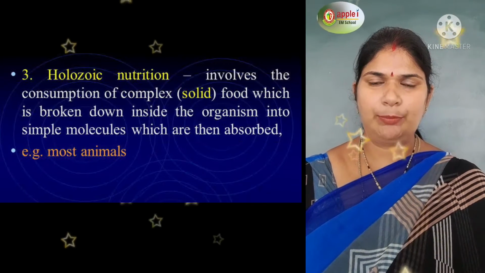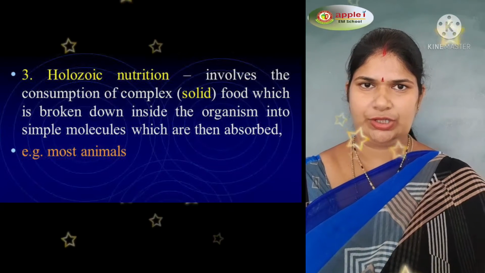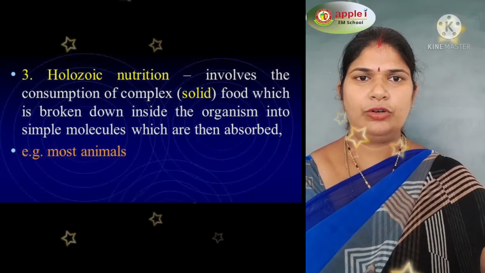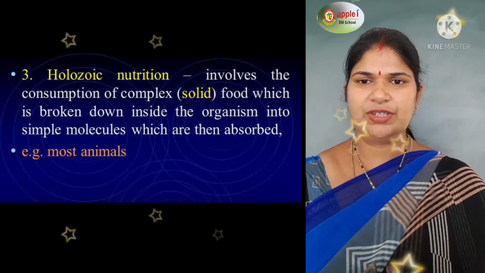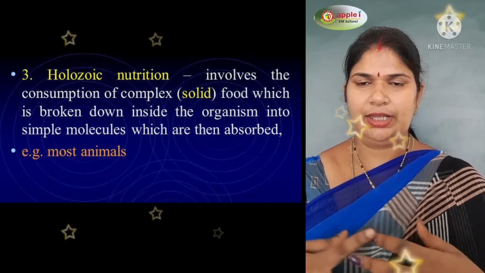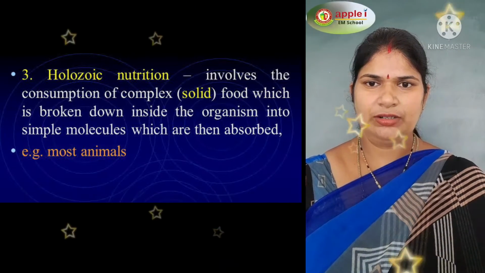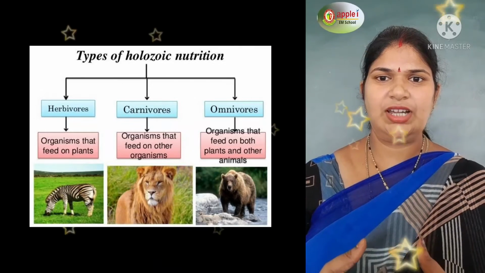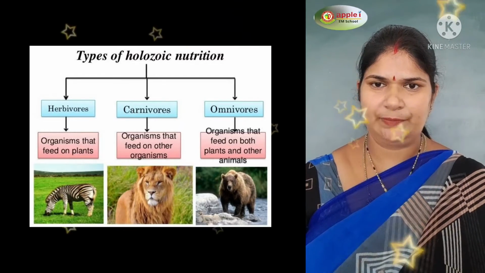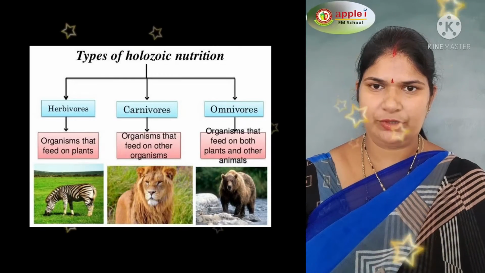Coming to the third type of heterotrophic nutrition, called holozoic nutrition. Holozoic nutrition is the nutrition in which organisms take food directly, then digest it and absorb it. According to holozoic nutrition, organisms are divided into three types, children: herbivores, carnivores and omnivores.